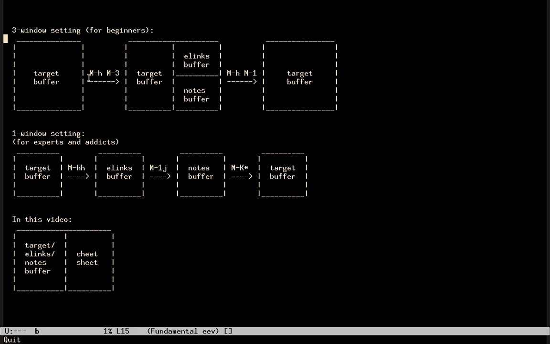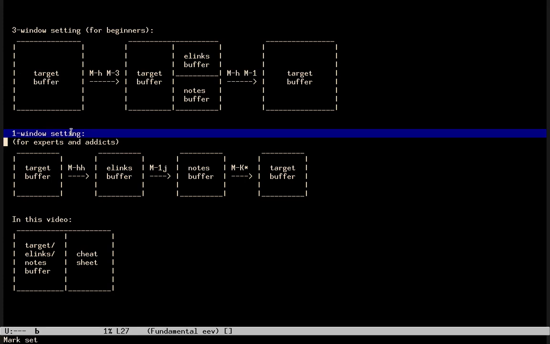Then we run a variant for beginners of find here links that, well, we want to create a link to here, and the hyperlink to here is going to appear here, and we have to select that hyperlink and edit it a bit, and then we copy it to our notes that are here. And then we type meta-h meta1, and we go back to the original window setting. That usually is just a single window, but can be something with more windows too.